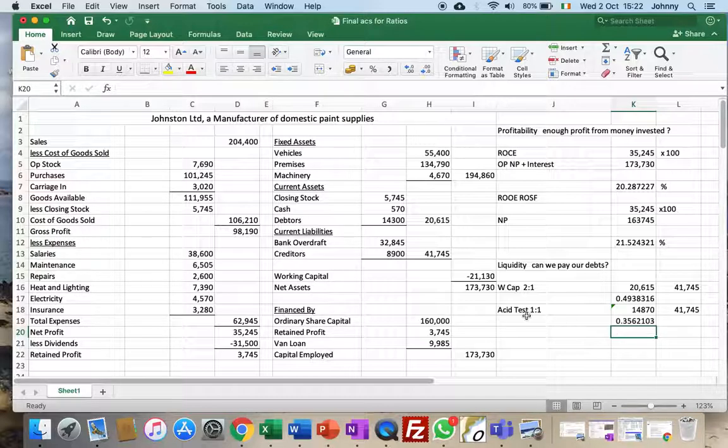Why is this happening? I think in this case, rather than taking the 200,000 that we're earning in sales and using that to make sure all of our bills are paid, I think we're using a lot of that to buy things like machines, and we're not keeping enough cash spare to cover our debts. That's one of the problems you see here.